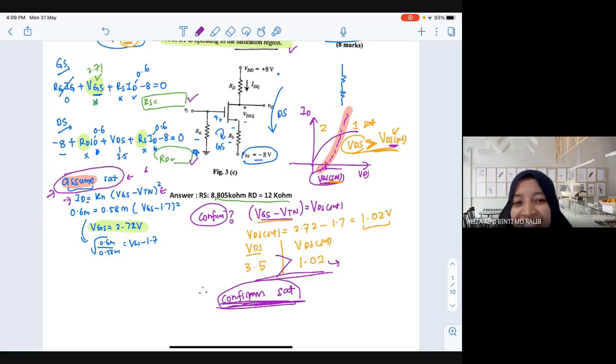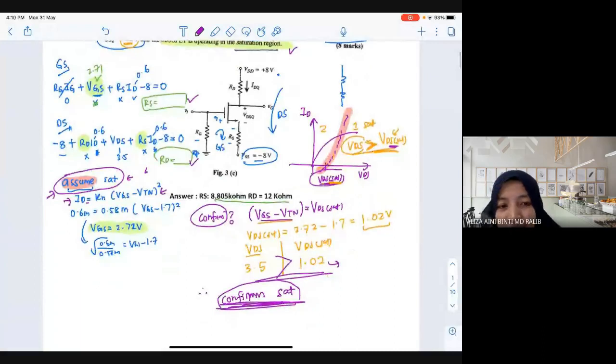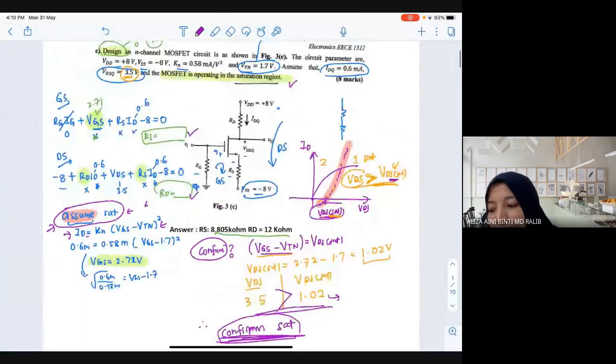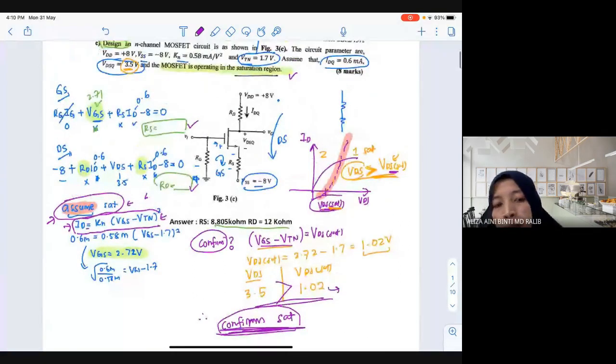Do you agree or not? They have already said confirm, why assume? But in the solution, it didn't show this. It just says it is in saturation, but I believe that when you use this equation, you don't know yet whether it is saturation, even though the question says saturation. It is like a double confirm, so that it is really confirmed to be saturation. It will not be wrong if you just double check.